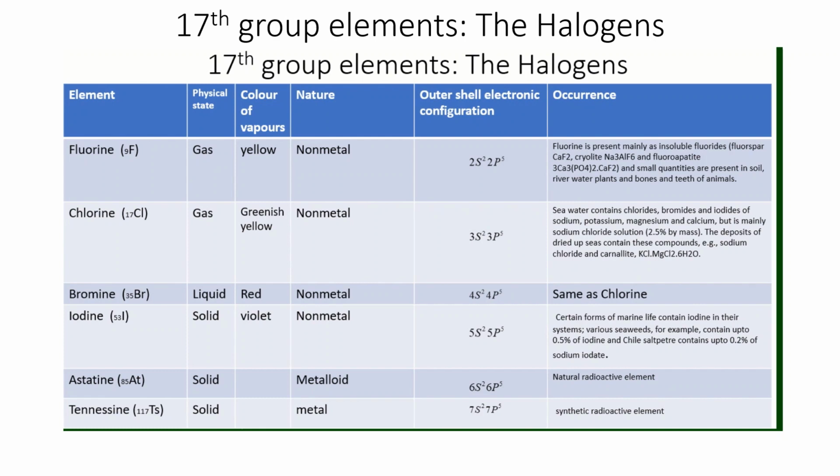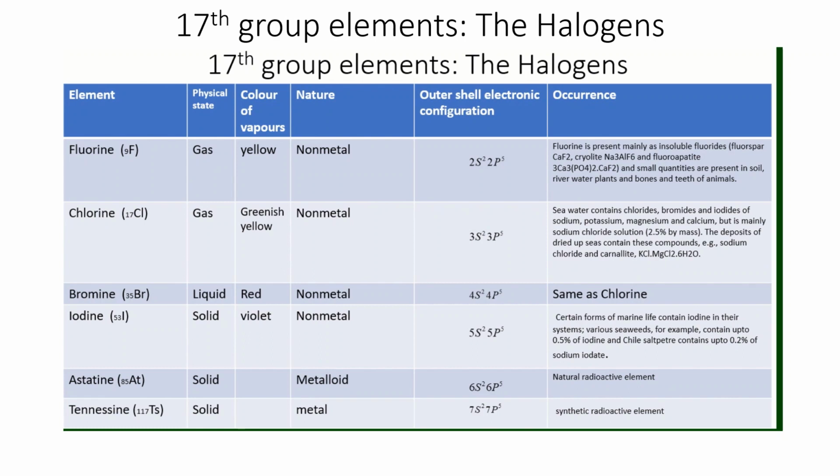Occurrence: fluorine is present mainly as insoluble fluorides in fluorspar, cryolite, fluorapatite, and small quantities are present in soil, river water, plants and bones and teeth of animals also. So these are the apatite family. In the apatite family, in place of F2, if we put Cl2, that will be chlorapatite.